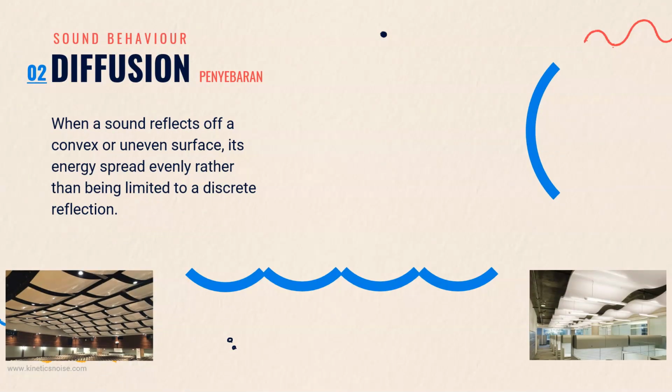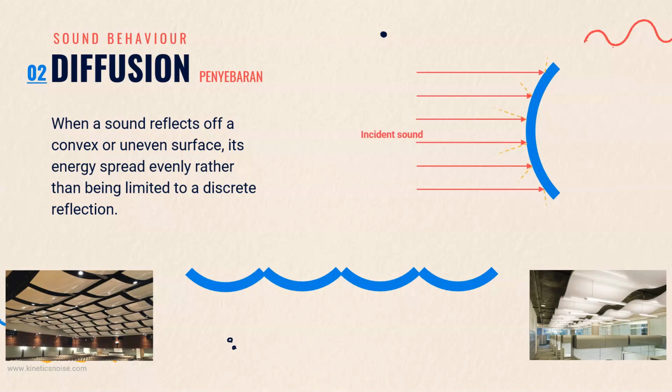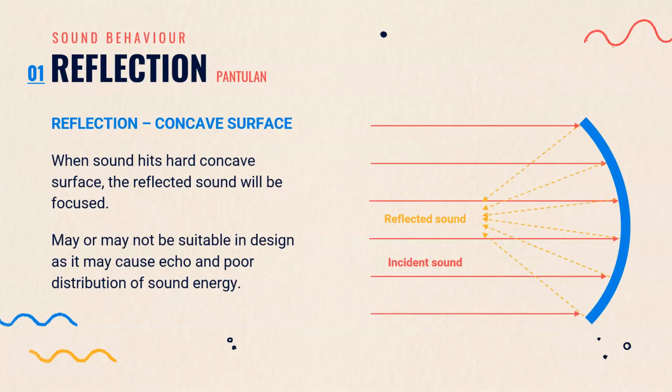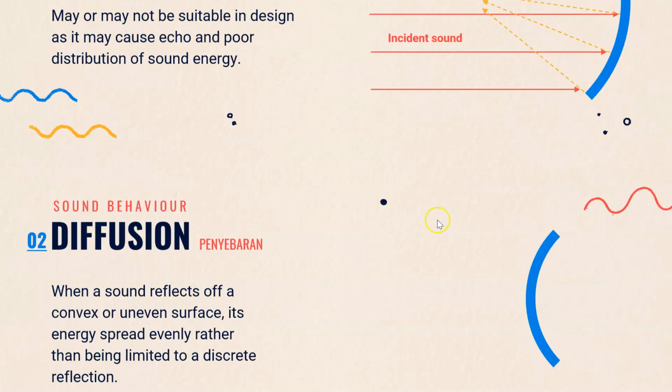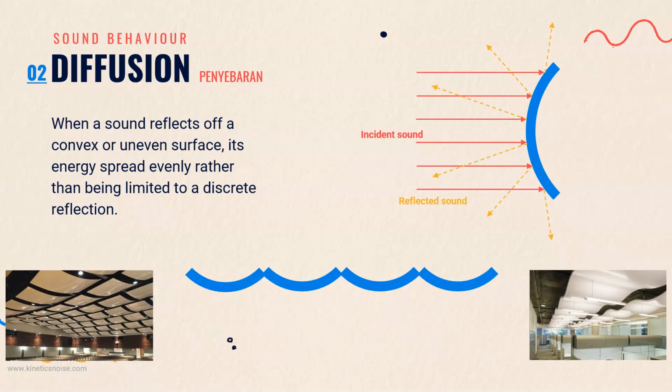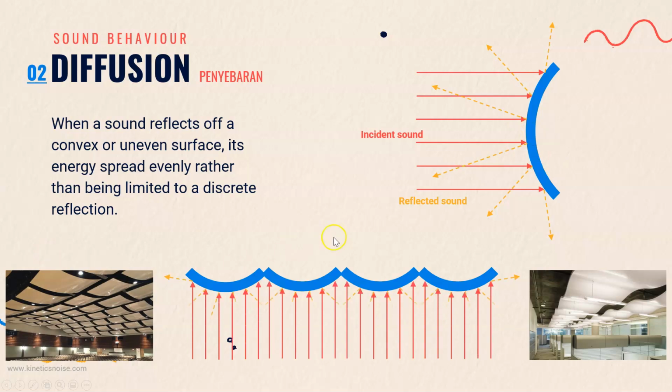Next is diffusion. When a sound reflects off a convex or uneven surface, its energy spreads evenly rather than being limited to a discrete reflection. So this is the opposite of the concave surface just now. This is concave. It focuses to one point. This is convex. The sound spreads away from here. So ceiling sound diffusers usually use a convex surface to distribute sound throughout an area like an auditorium and open office.